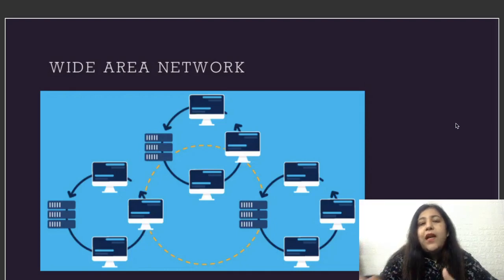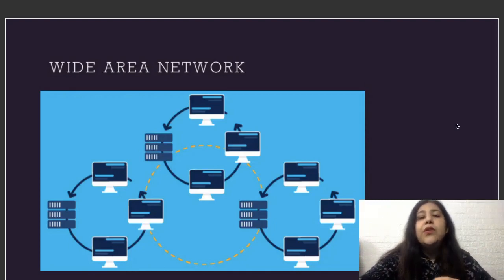So these are the types of networks. What we studied today is how networks evolved from where we started. We started from ARPANET, we reached the internet, and the different types of networks on the basis of the area covered are PAN, LAN, MAN, and WAN. I hope you understood this very well.